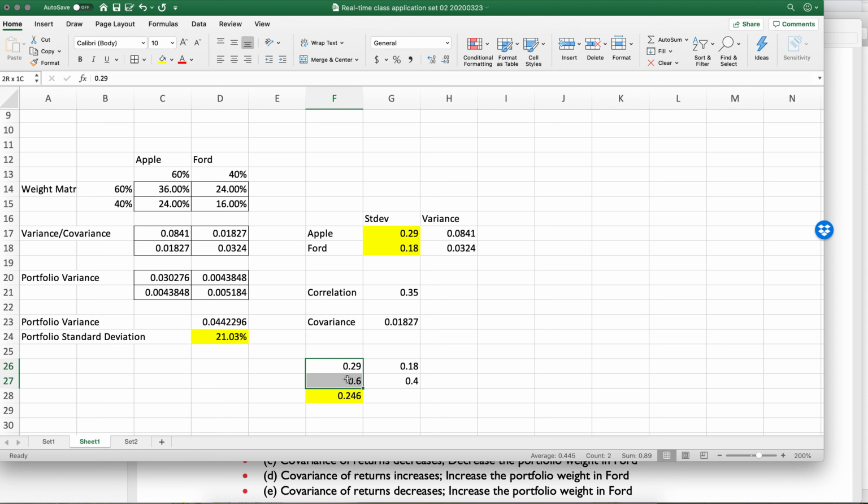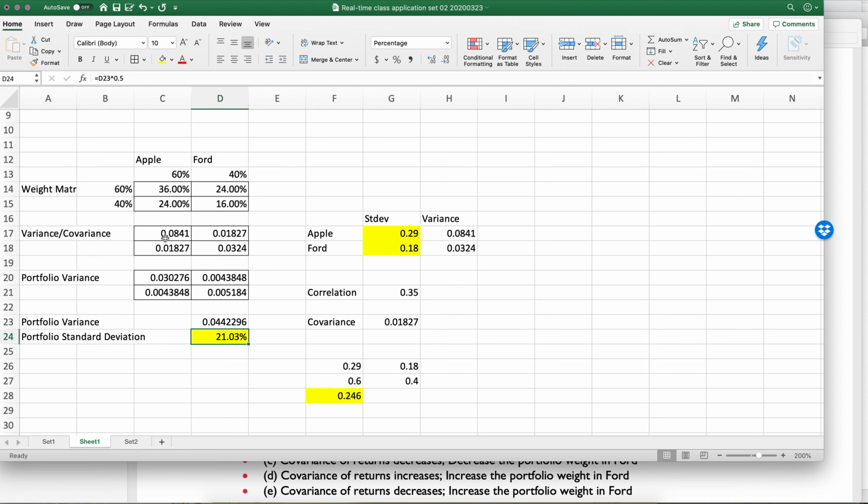So if all that we did was just count the variance of each of these, 60% of the variance of Apple, which is 60% of our portfolio, and 40% of the variance of Ford, which is 40% of our portfolio, we get a variance of 24%. So this is just a straight average.